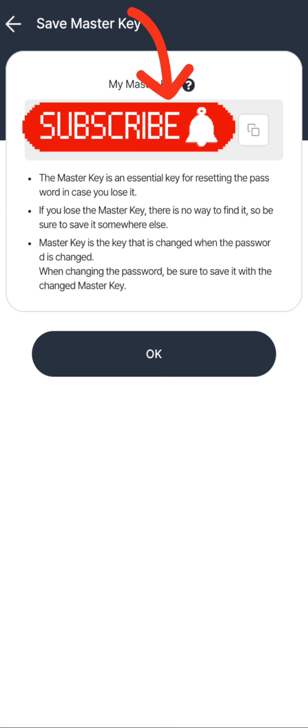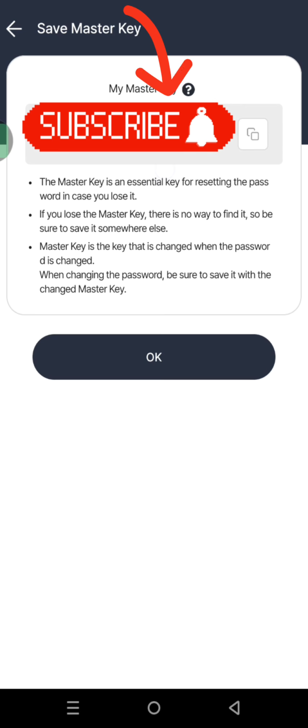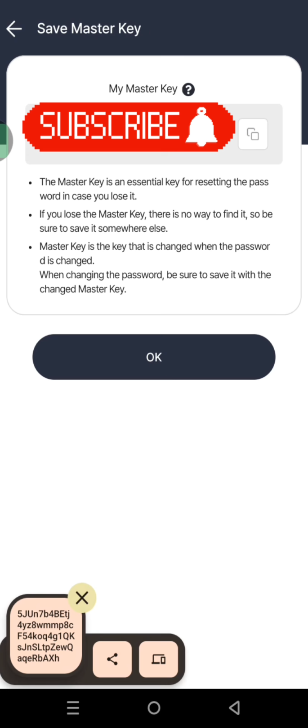Each password has a certain master key, and each master key has a certain password. Once you change one, it affects the other one. So it is important that you keep these two things as long as you are participating in this AriChain project. Make sure that you save this information. That is your master key. You have to copy it and make sure that you keep it somewhere very safe.